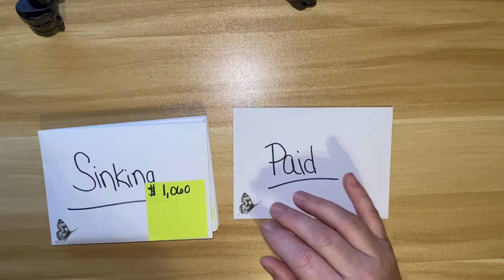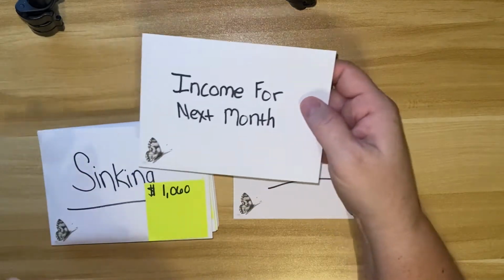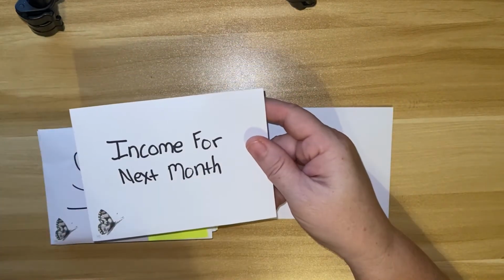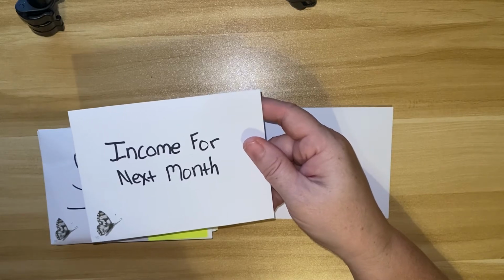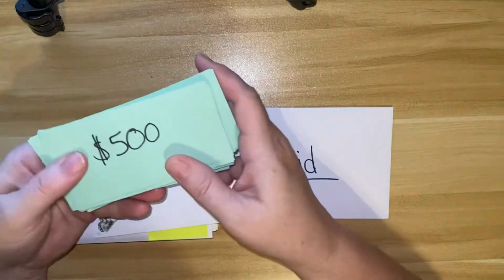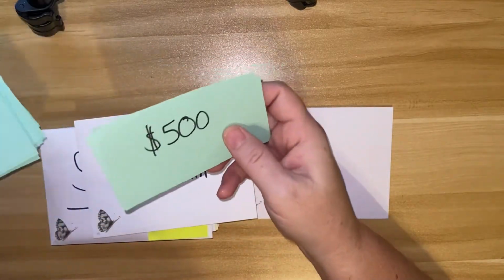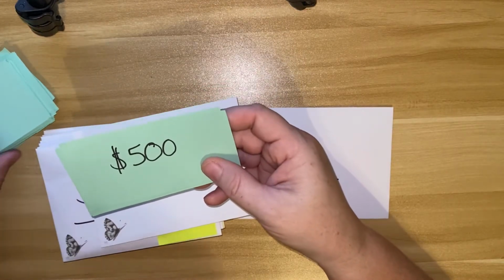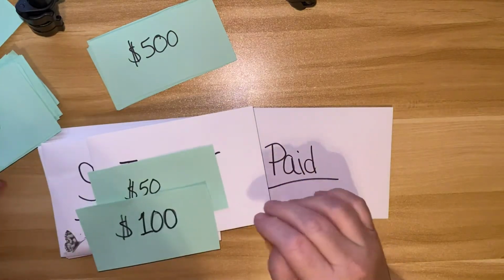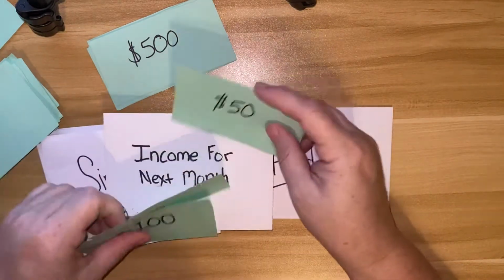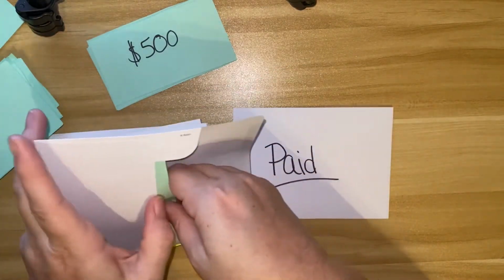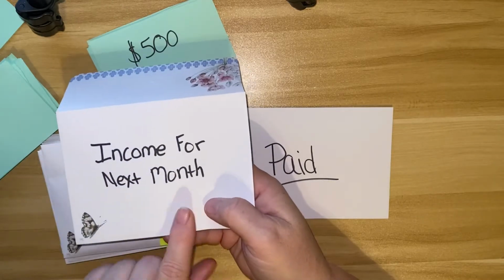As I make money, I have an envelope for this month. So in January, I'll be pulling out of these. And the month of January, if I get money from sales, for example, because I'm doing reselling, then I will use the other color that I've created. So here I've got some green ones. So let's say eBay pays me $200 for the week. So then I could just take $200 right here. Okay. And I will just put that in my income envelope. And this is going to be set aside for next month.